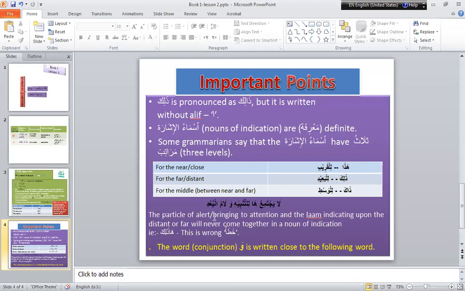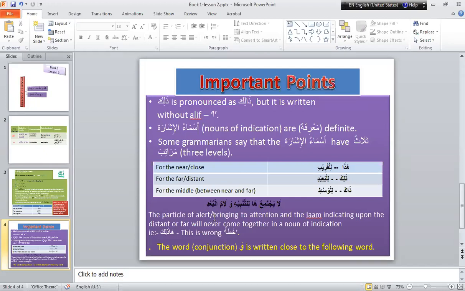The particle of alert means ha, which brings someone's attention, and the lam indicates distance; they won't come together. See the example, ha zalika. This is never possible. Either it will be haza or zalika. It can never be ha zalika.